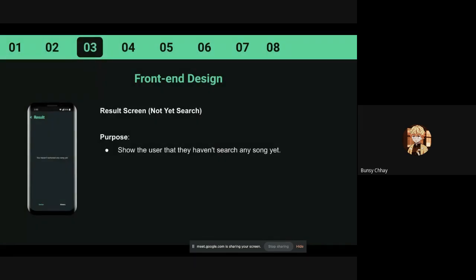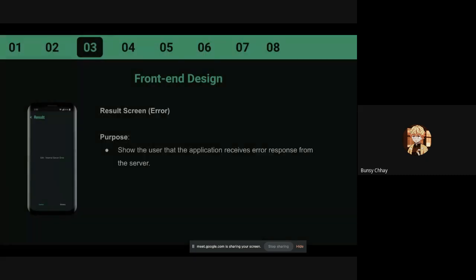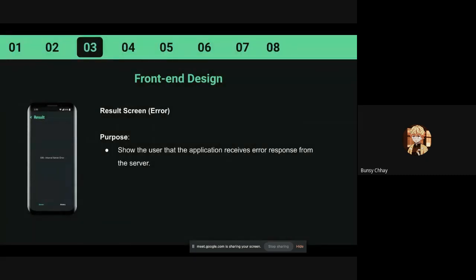For the result with no search yet, it is to show the user that they haven't searched any song yet, so they may click on the back button in order to go to the search screen. This one is the error screen, which is just to show the user that the application received the error response from the server.